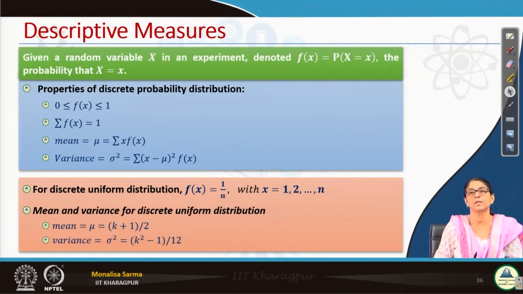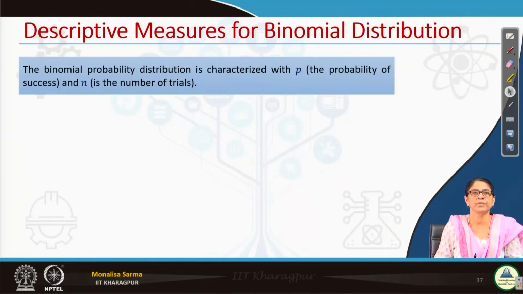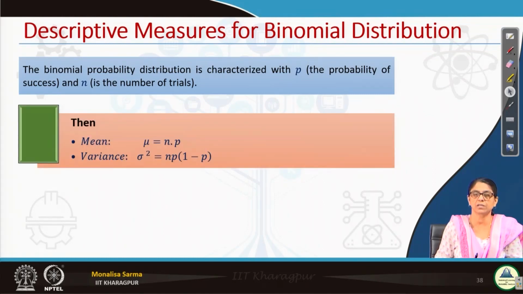It is just like (a plus b) whole square. Do we need to expand and solve it every time? We can remember that (a plus b) whole square is equal to a square plus 2ab plus b square. Similarly, you can remember these things also, and it will always be in your memory. Similarly, for the binomial distribution, what is the mean? The mean is np, the variance is npq, where 1 minus p is q.